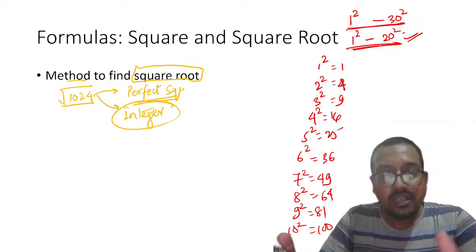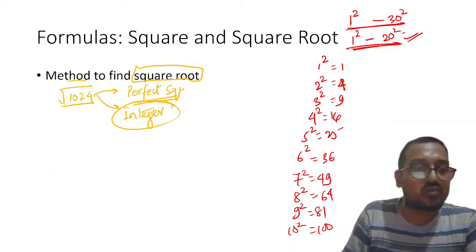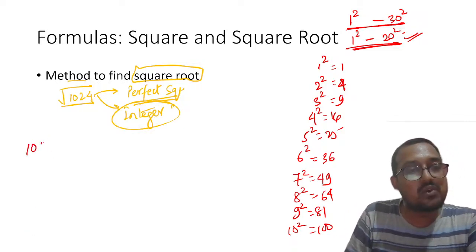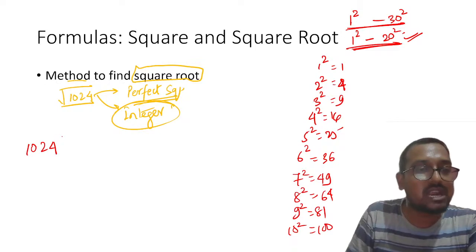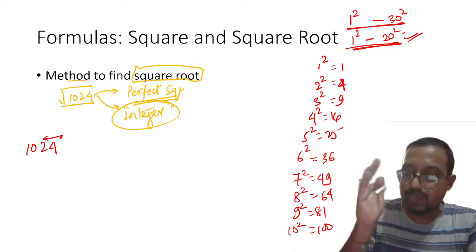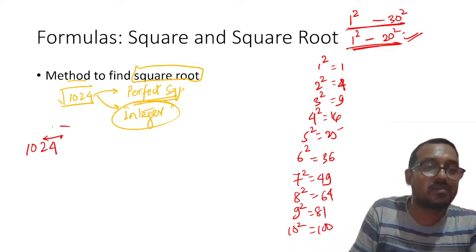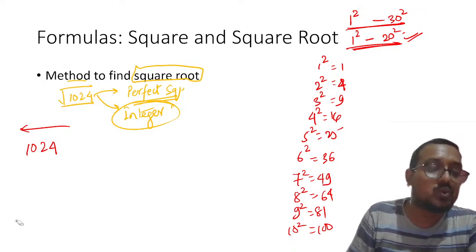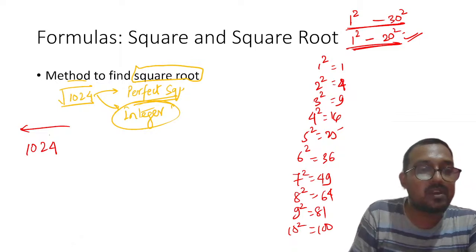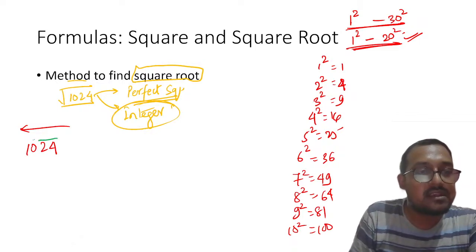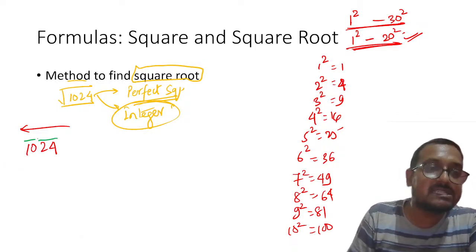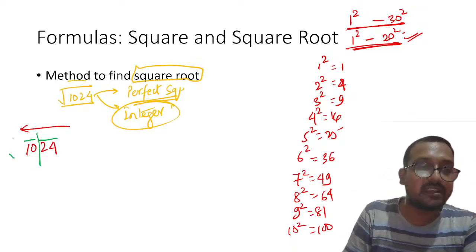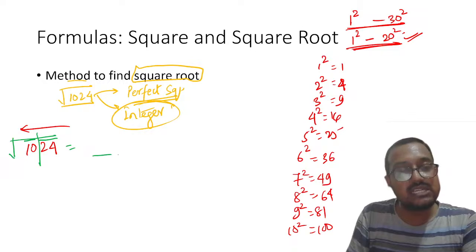Understood this thing? Now my dear students, if I want to find a square root, what is the simplest or quickest method? For 1024, I will start from the back side, right to left, and make pairs of two digits. So the first two digits are this, then the second two digits are this. That means this square has two digits, so the square root will have two digits in it.